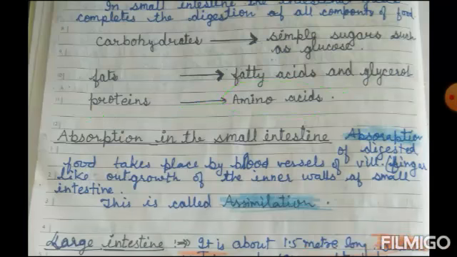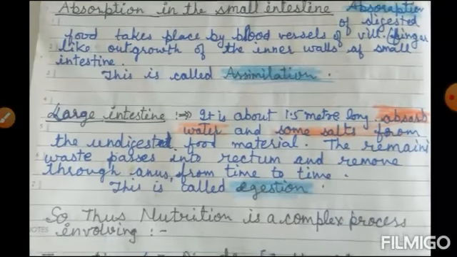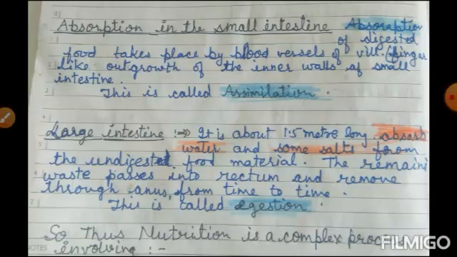Now the digested food is absorbed by the small intestine. The absorption is also completed in the small intestine. Absorption of digested food takes place by the blood vessels of villi.